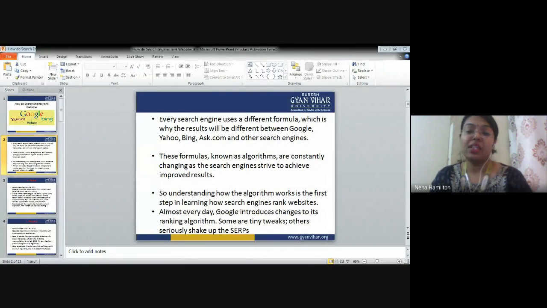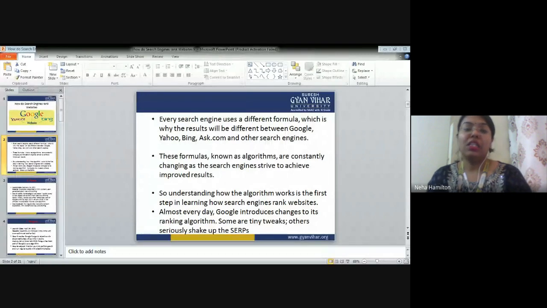But why are we studying the Google algorithm? Because more than 60% of the world population is using Google. As a digital marketer in India, most of us are using google.com. We are not even aware of other search engines that are available for us. About 90% of people in India are using Google as a search engine. So let's understand Google only, because this is what is going to benefit you in your professional life.